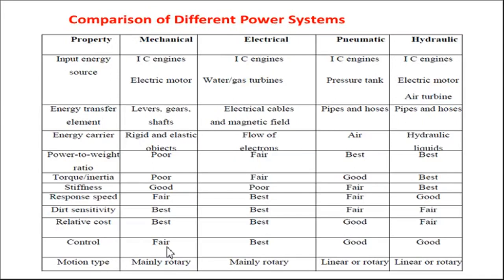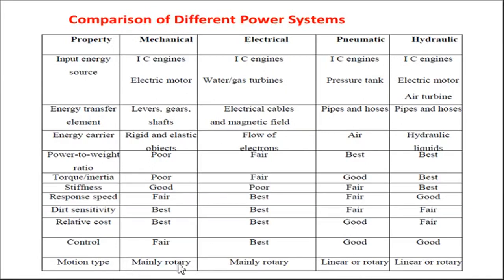Then we come to the control part. A mechanical system has fair control, and pneumatic and hydraulic systems can have very good and precise control. This is why, in very precise applications and automatic machines, instead of mechanical systems we go for pneumatic or hydraulic systems, because they have good control.